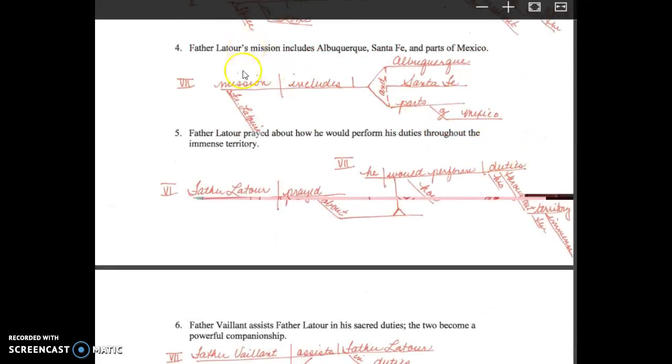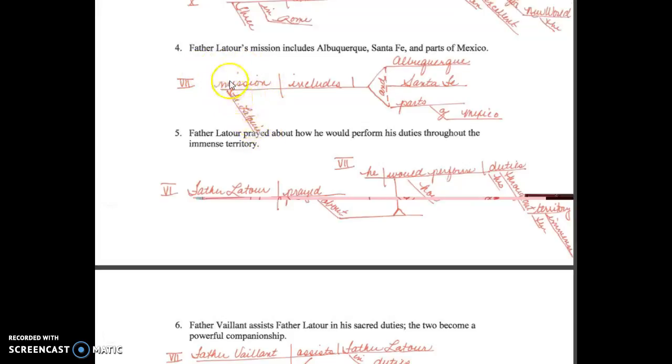Number 4. Mission is the subject. Father Latour's is the possessive that modifies the mission. Verb is includes. That's an action verb, and it includes what? It includes 3 things: Albuquerque, Santa Fe, and parts of Mexico. So these are all acting as a direct object. So we have subject, action verb, direct object, which makes this a pattern 7. Since we have a compound structure here, we have to bracket it out. Albuquerque and Santa Fe go on the top. Parts is the main noun here, and then of Mexico is the prepositional phrase that goes below, and they're joined by the conjunction and.